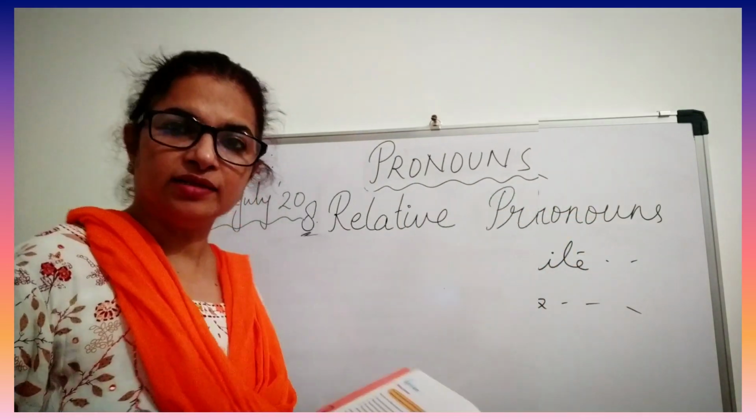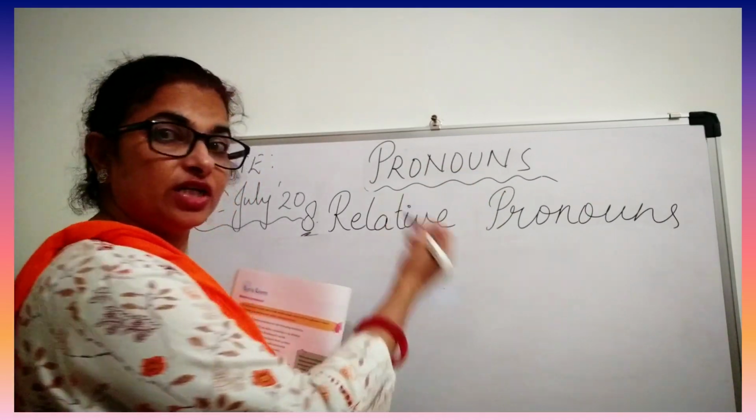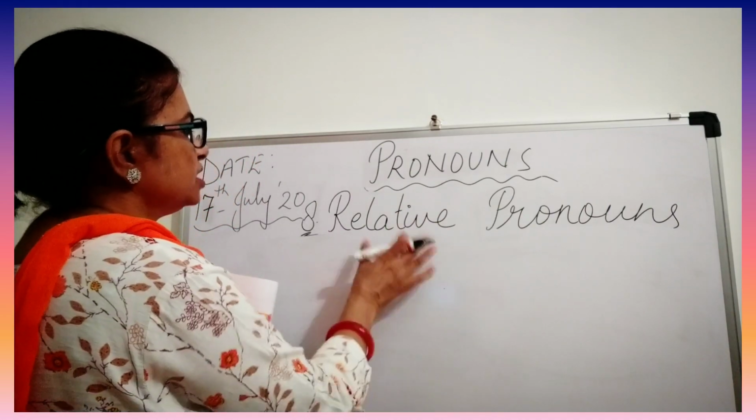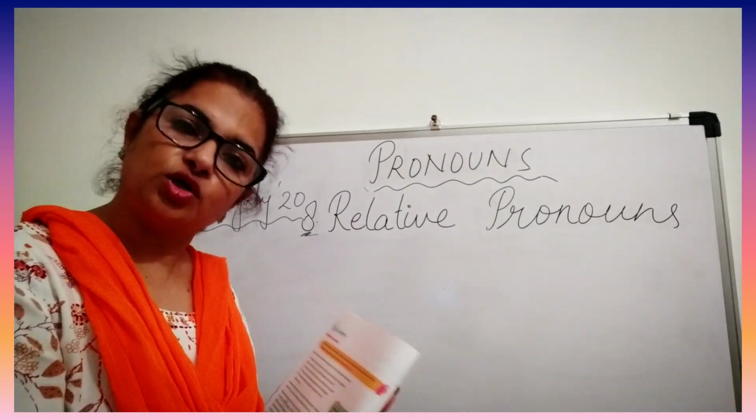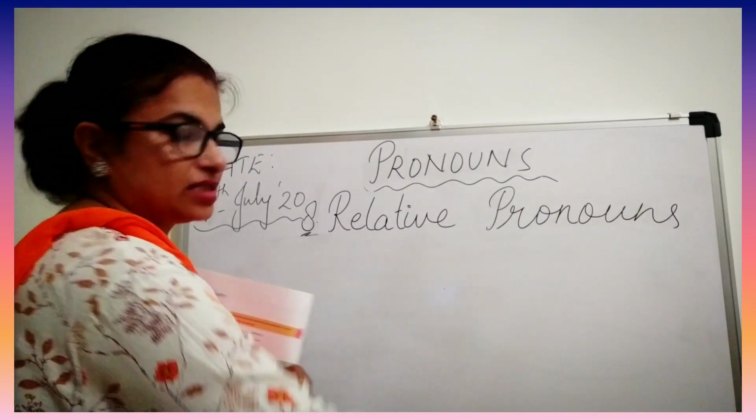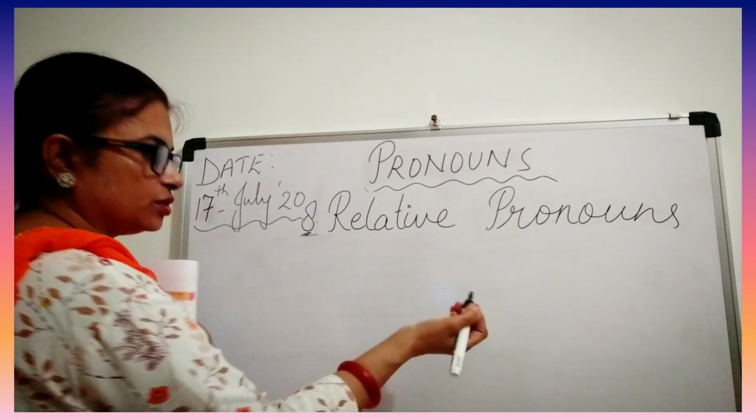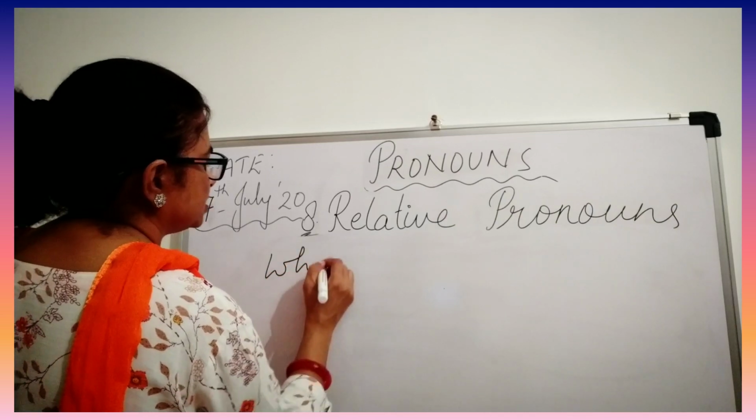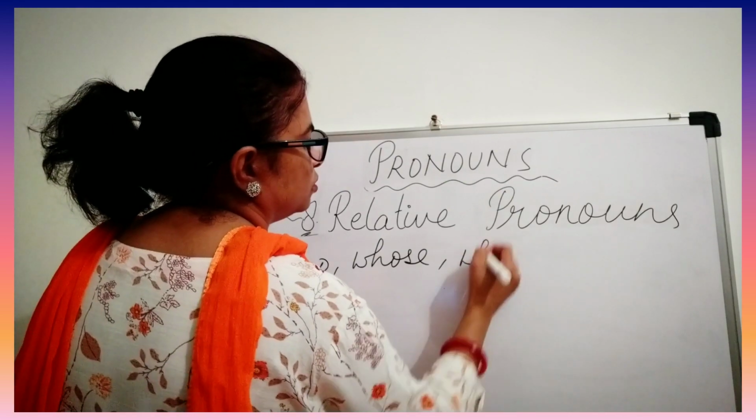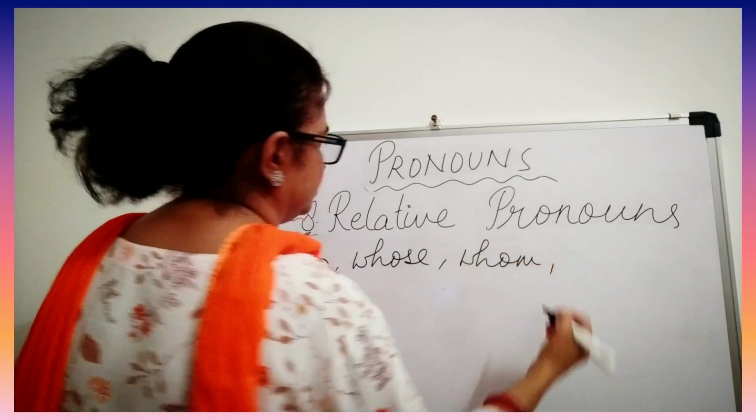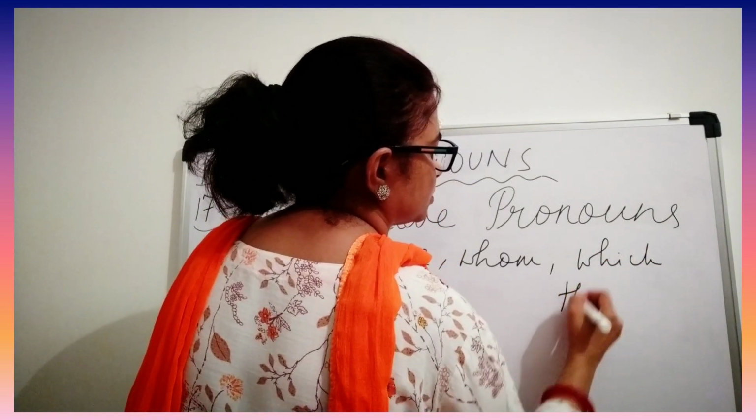Understood? Now let's look at the relative pronouns. The word itself tells you, relative means relations. So this word shows the relation between two phrases or clauses. So that means it connects. So I write the words. The relative pronouns are such as who, whose, whom, which, and that also.